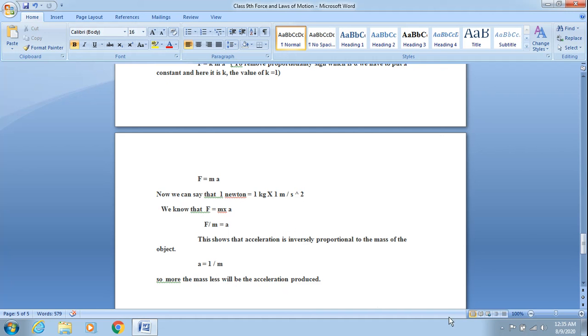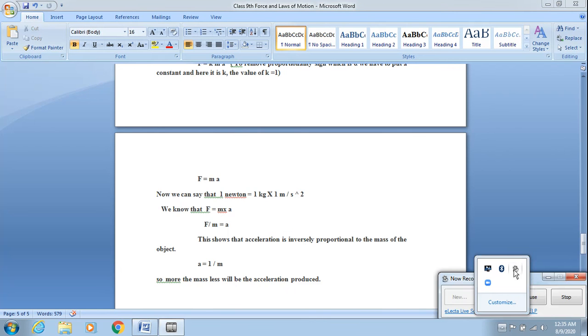Right children? I hope you all have understood this topic till here, and you are going to revise this topic at least till here. Kindly revise this, and in the next video we will try to look at a few applications of Newton's second law of motion.